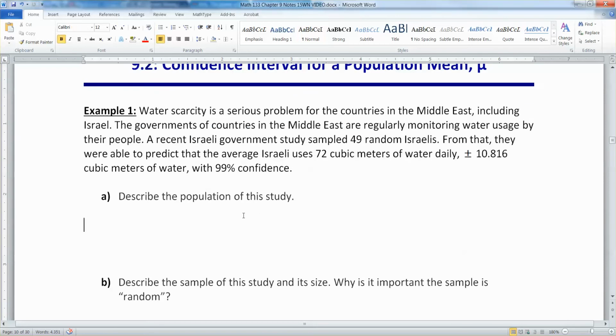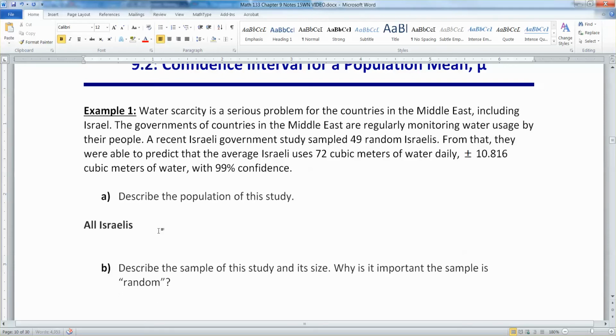So let's start with describing the population of this study. This is the Israeli government. They're polling random Israelis, right? And they want to predict how much water the average Israeli uses per day. So the population would be all Israelis, right? People that live in Israel. All right, that's simple enough.